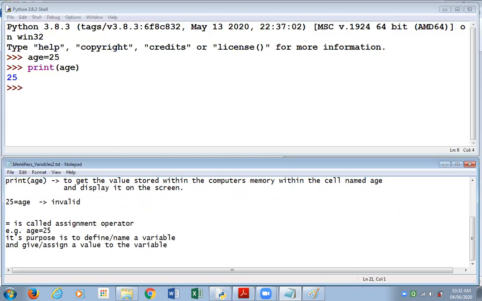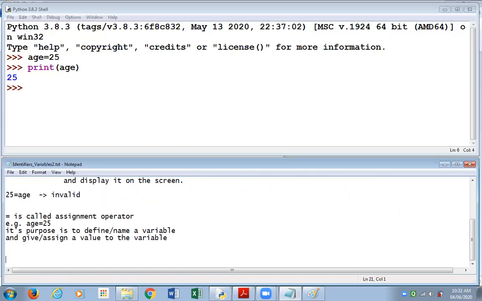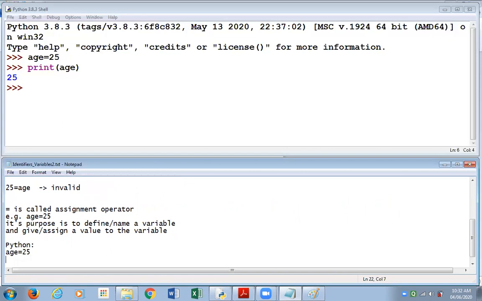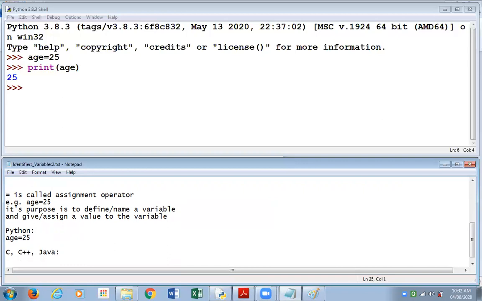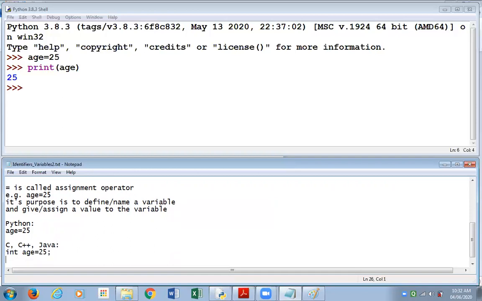Now, one more feature about Python I would like to share with you. This statement that we wrote in Python, age equal to 25, we write it like this in Python. But if we were to do the same task in a language like C or C++ or Java, we would have written the statement as int age equal to 25 with a semicolon at the end.